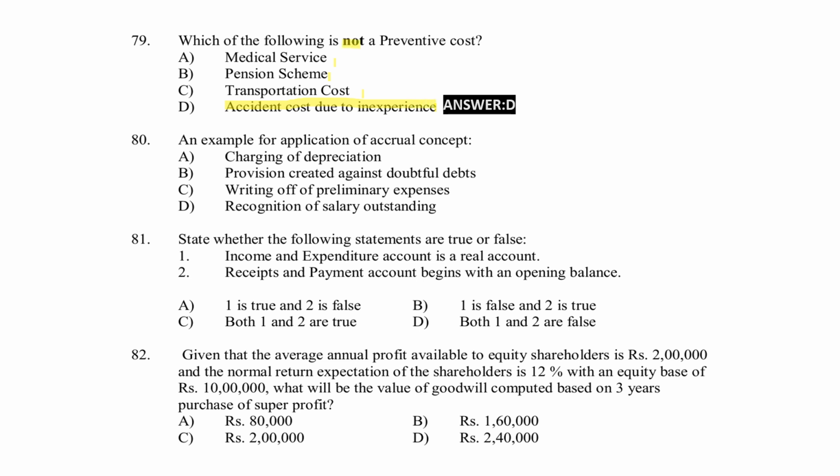Next, an example for application of accrual concept. Option A, charging of depreciation. Option B, provision created against doubtful debt. Option C, writing off of preliminary expenses. Option D, recognition of salary outstanding. Here, option D, recognition of salary outstanding, is the right answer.